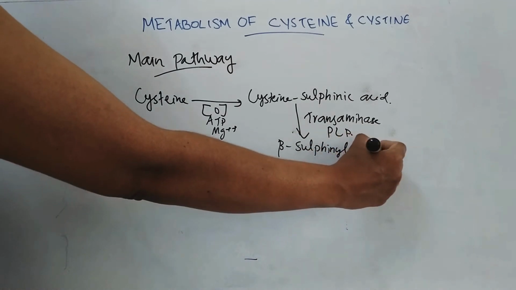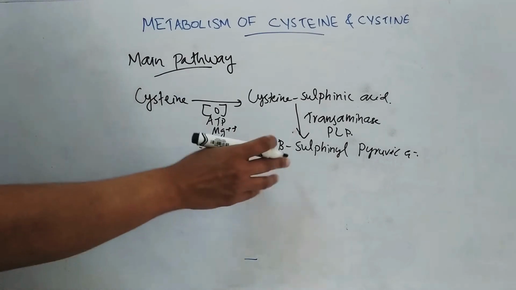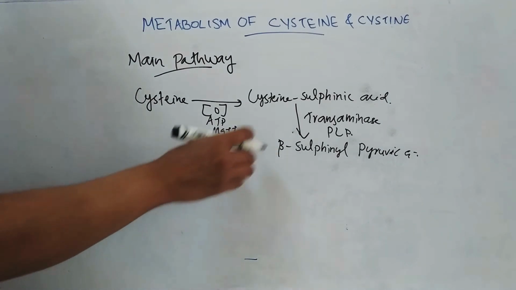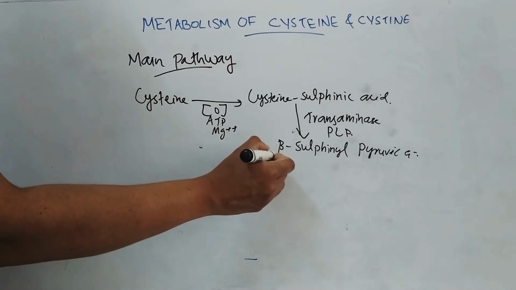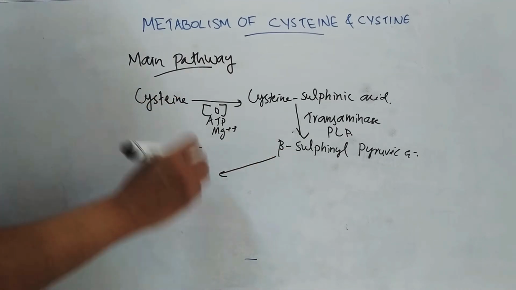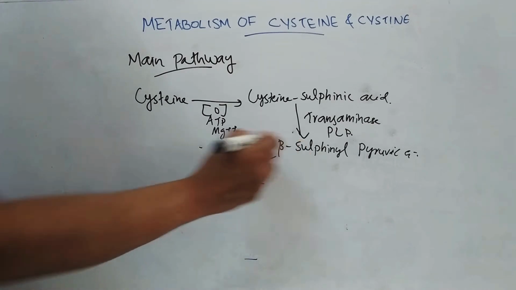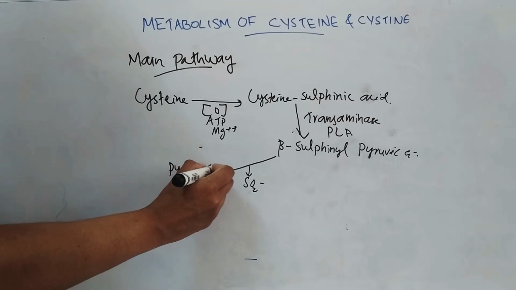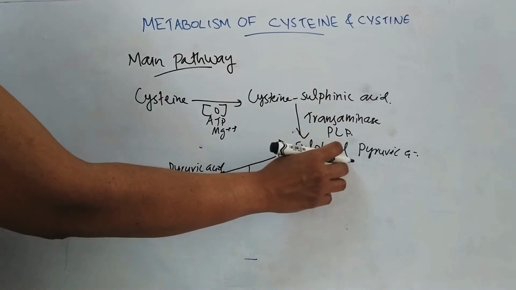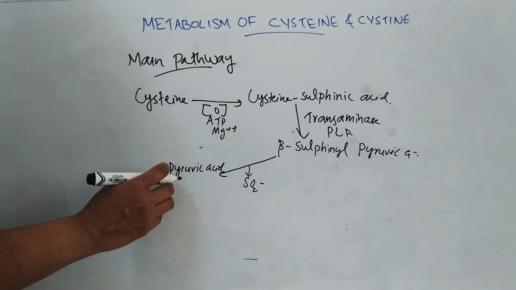This beta sulfinyl pyruvic acid loses sulfur as sulfite, SO3 2-, and it is converted to pyruvic acid.